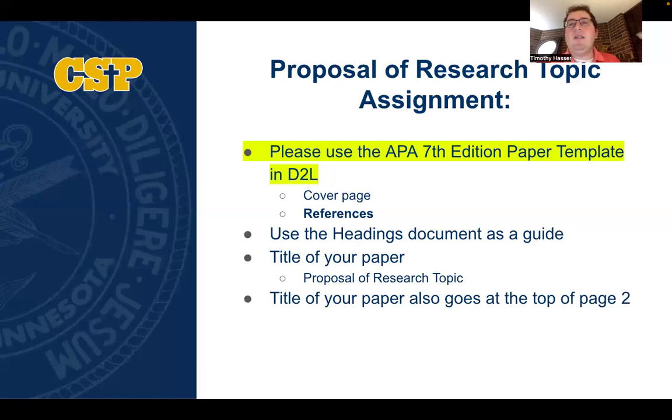The title of this assignment could be just Proposal of Research Topic, but please remember whatever title you include on your cover page, that title should also go at the top of page 2. There is no introduction heading in APA 7th edition formatting.